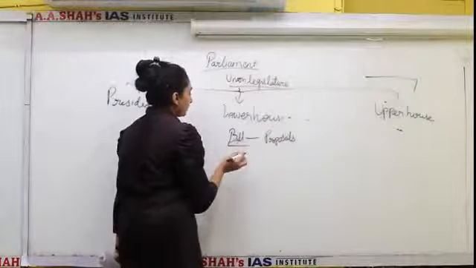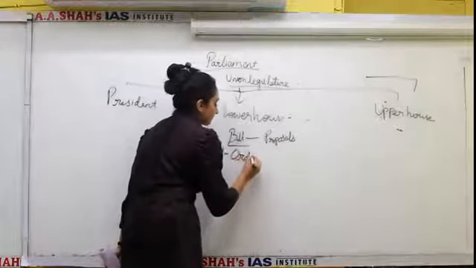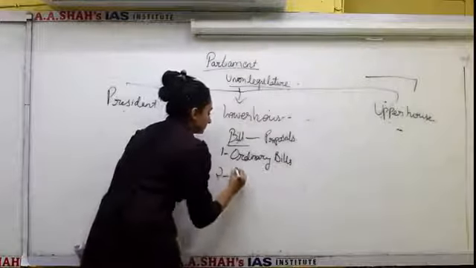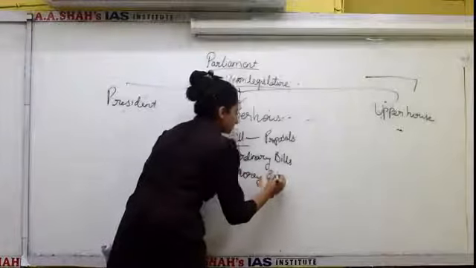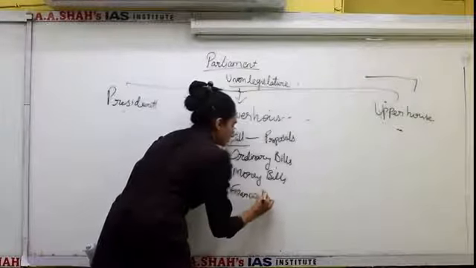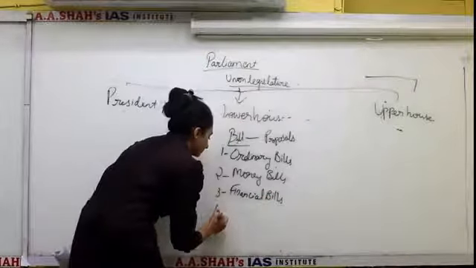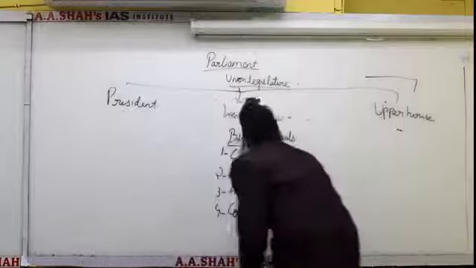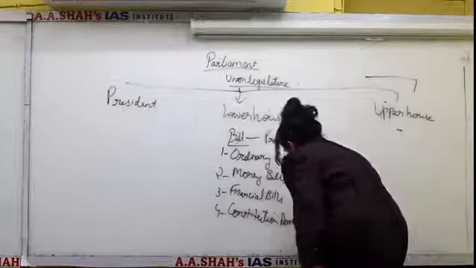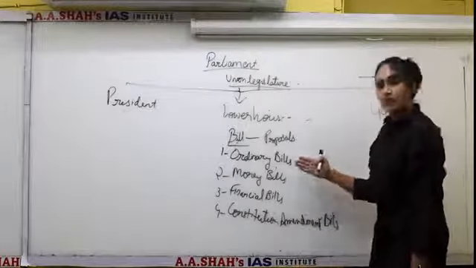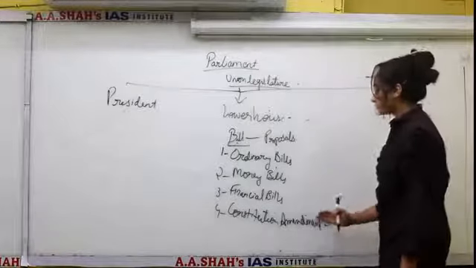Now let us see what are the types of bills. There are basically 4 types of bills: ordinary bills, money bills, financial bills, and constitution amendment bills.